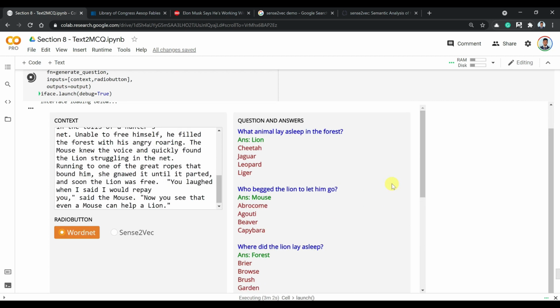You have seen how we can easily give any text and generate MCQs automatically. But one thing to be noted is that there might be errors along the way, because first we have summarization, and we could have errors there. Then we have keyword extraction. If you don't extract good keywords, then context with bad keywords will generate bad questions. And if you have bad questions and bad answers, you might get bad distractors as well.